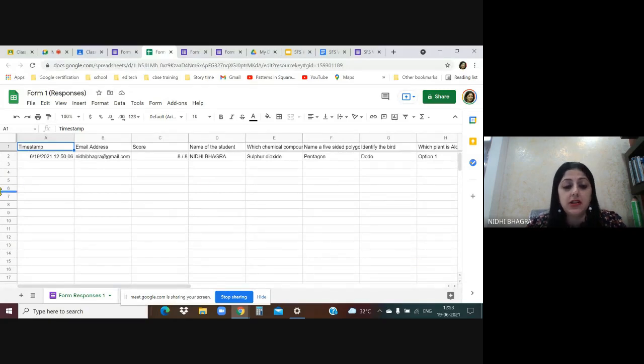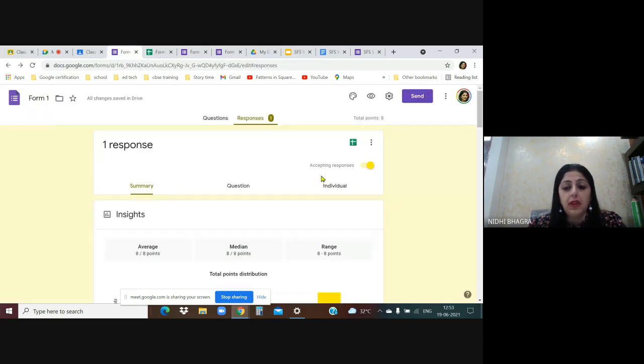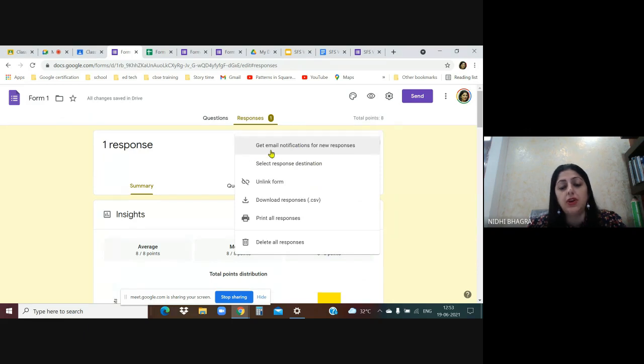The entire result you will get in this Google spreadsheet. From here, view responses in sheets. Look here, the green icon. Then these 3 dots. When you open these 3 dots, if you want to get an email notification for a new response, every time somebody attempts, click on that. Select response destination.